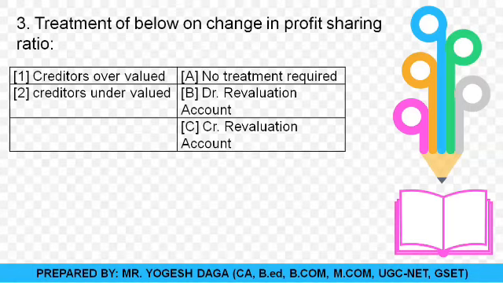If the creditors are overvalued, it means you have recorded them at a higher value, and now you are required to decrease that value. Decrease in the creditors is our profit, and profits are always shown on the credit side of the revaluation. Okay, so for first, C option is the correct option.